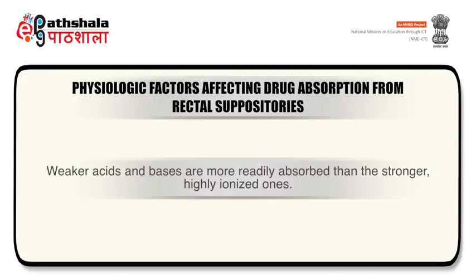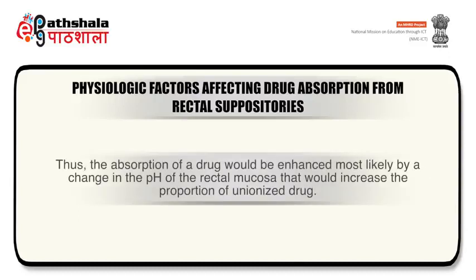Weaker acids and bases are more readily absorbed than the stronger, highly ionized ones. Therefore, the absorption of a drug would be enhanced most likely by a change in the pH of the rectal mucosa that would increase the proportion of